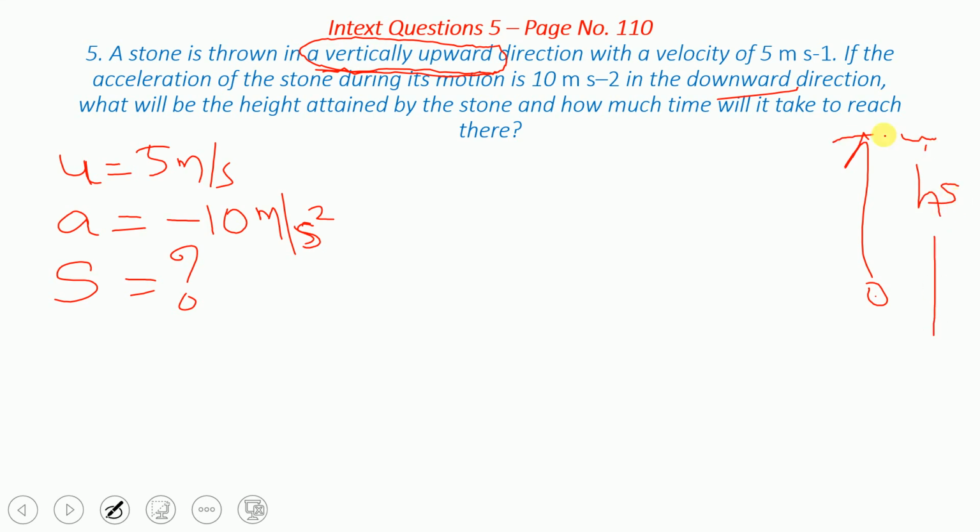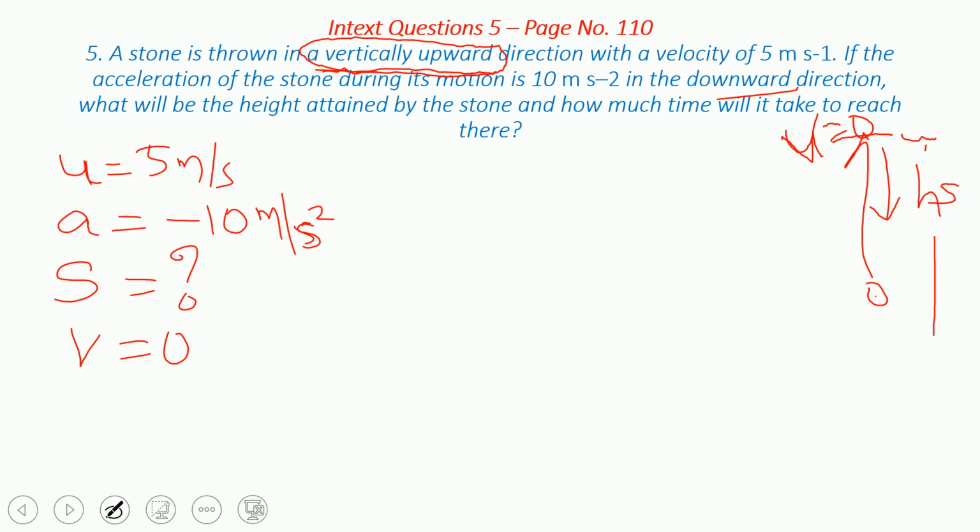But once it reaches the maximum height, you know that it stops, that is V becomes 0. Then it will start to fall down. So here we can say that V is equal to 0. It is not given directly, but we have to understand that once it reaches the maximum height, V becomes 0.